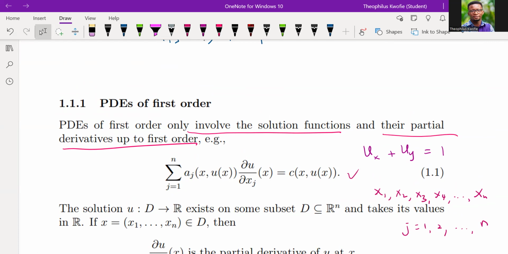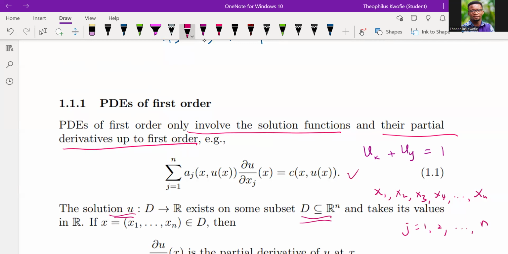All right. So if we have a PDE of this nature, what we are essentially trying to say is that the solution u exists on some subset D, and the D we said is a domain.